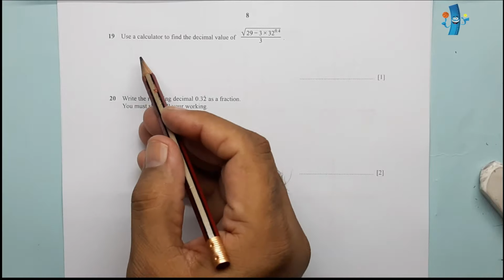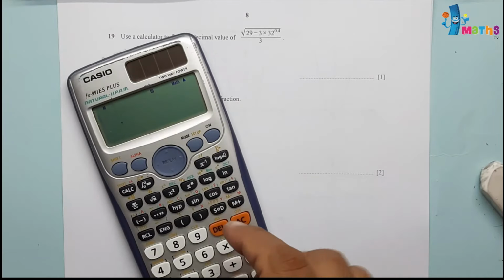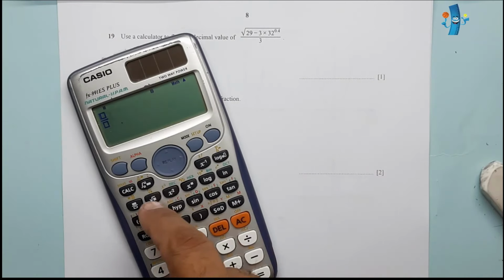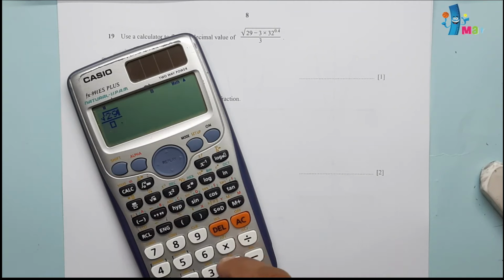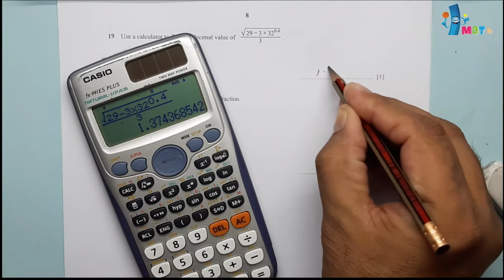Question number 19. Use a calculator to find the decimal value of, just you will have to feed this in calculator. It's so easy, just calculation. Basically they are checking your calculator usage, your skills for usage of calculator. Hope this is an easier question, so it will not be requiring any calculations or explanations. Basically the decimal value will be 1.37, so we can write here 1.37.